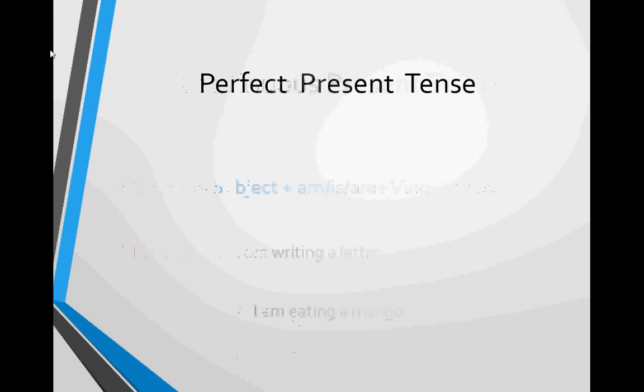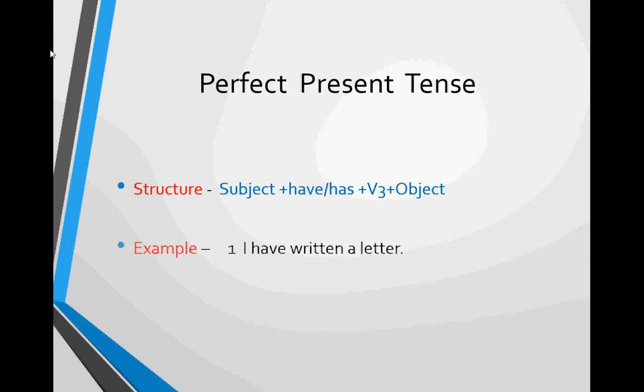Then third is perfect present tense. Structure of perfect present tense is subject plus have or has plus V3 plus object. Example of this tense is I have written a letter, then second is I have eaten a mango.